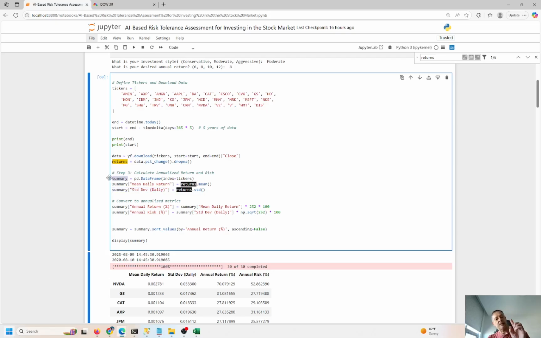So we have the mean daily return, the standard deviation, and the annual return, which is the mean daily return times 252 times 100. We have 252 here because there are 252 trading days in the year. If you take out all the weekends, all the Saturdays and Sundays for 52 weeks, that is about 100 days.